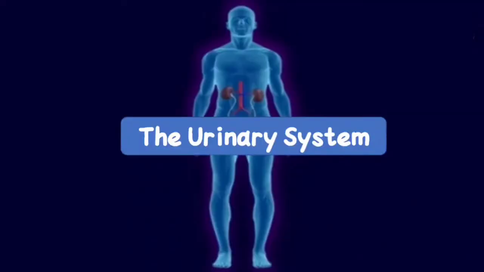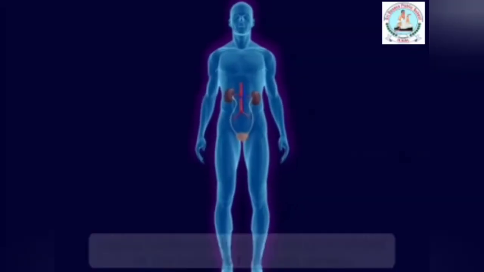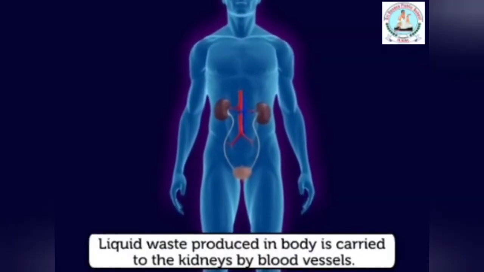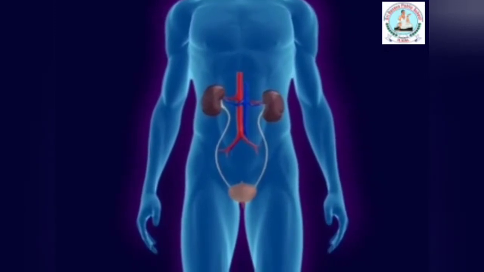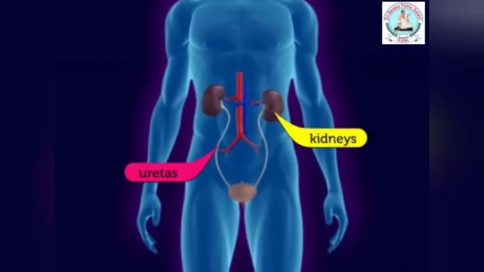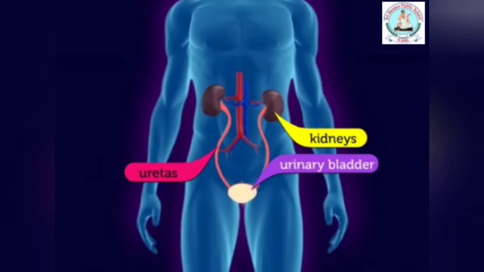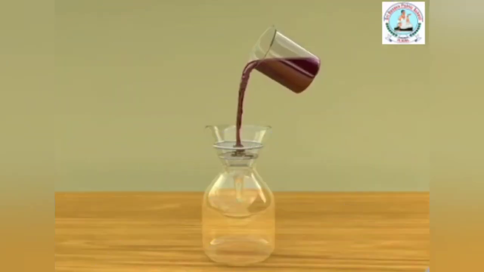The urinary system. The liquid waste produced in the body is carried to the kidneys by the blood vessels. The urinary system consists of two bean-shaped kidneys, and two ureters, which are tubes that carry the urine produced in the kidneys to the next part, the urinary bladder. The last part is the urethra, through which urine passes out from the body.